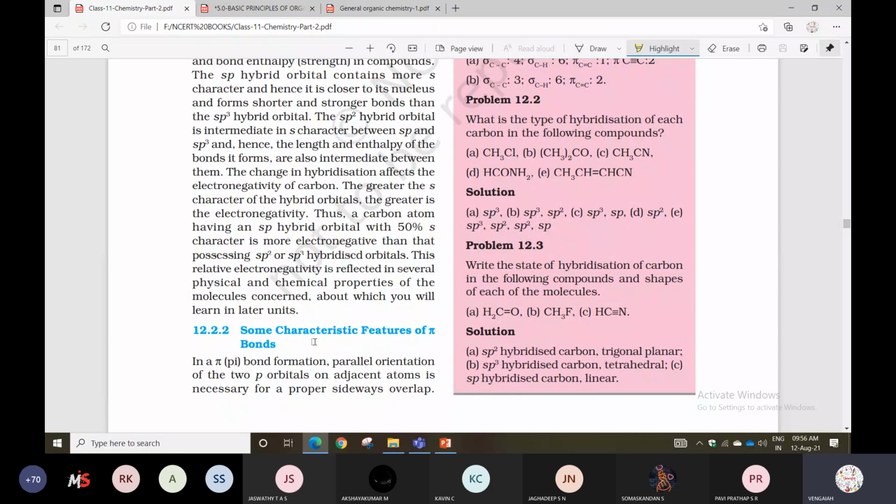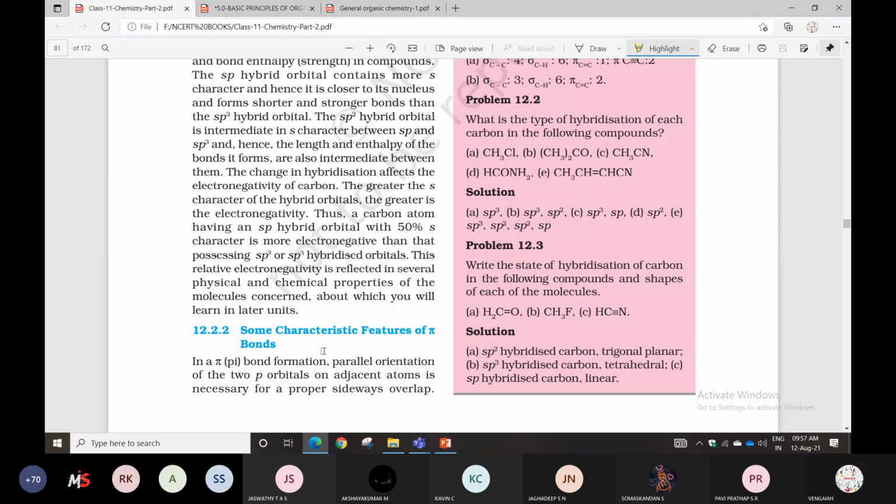So what I am saying here, the greater the s character of the hybrid orbital, the greater is the electronegativity. So which is having more electronegativity? More s character will be there, more electronegativity. This point is very important. Based on this point, they will ask MCQ questions. They will provide sp, sp2, sp3. In these three, which compound has more electronegativity? Based on s character you can say. sp having more s character will have more electronegativity compared with sp2 and sp3.